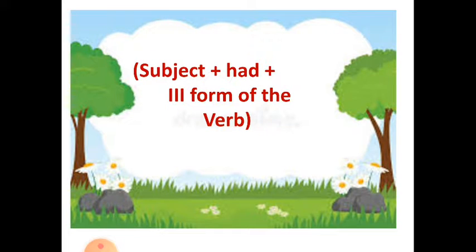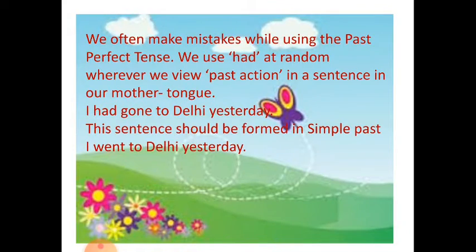First, let us talk about the rule. Subject plus had plus the third form of the verb. So, this is the rule for past perfect tense.